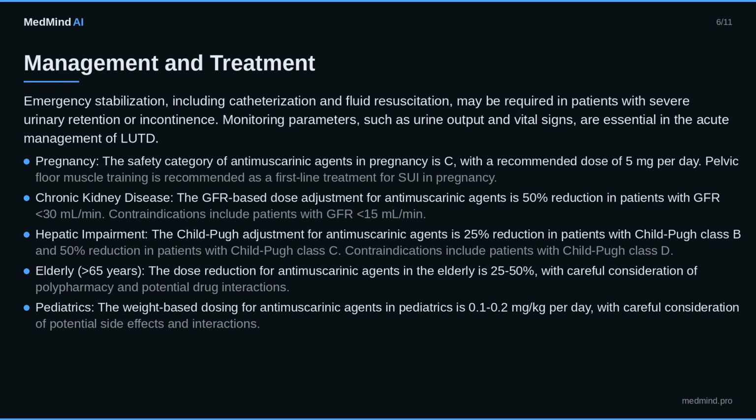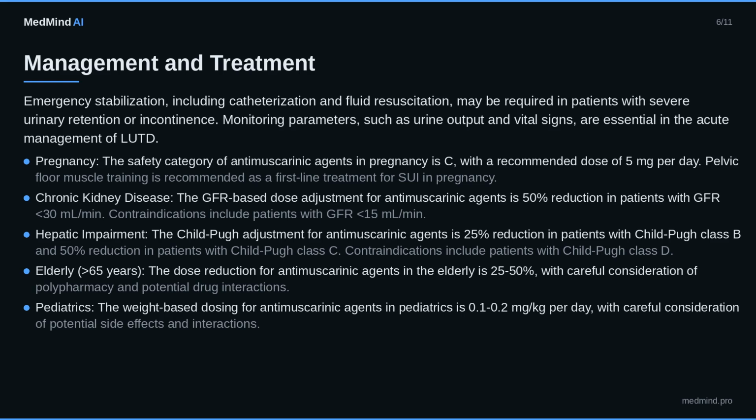Key points: pregnancy. The safety category of antimuscarinic agents in pregnancy is C, with a recommended dose of 5 mg per day. Pelvic floor muscle training is recommended as a first-line treatment for SUI in pregnancy. Chronic kidney disease. The GFR-based dose adjustment for antimuscarinic agents is 50% reduction in patients with GFR less than 30 ml per minute. Contraindications include patients with GFR less than 15 ml per minute.